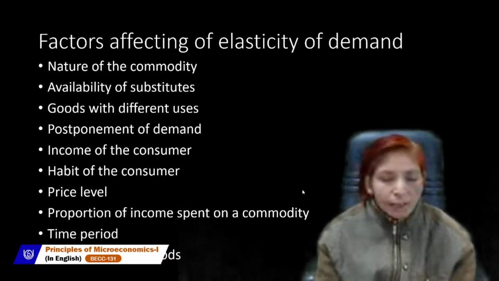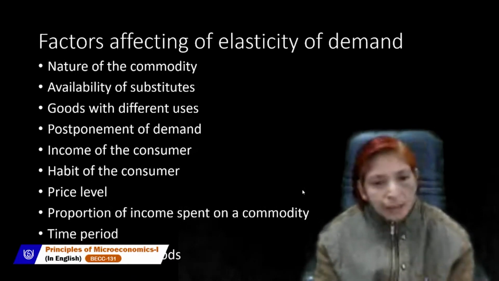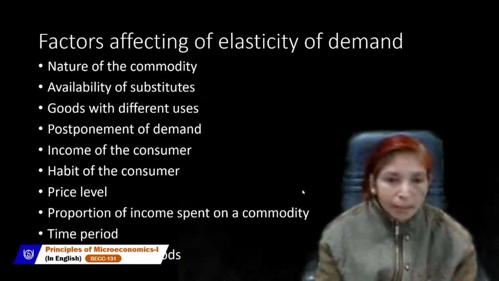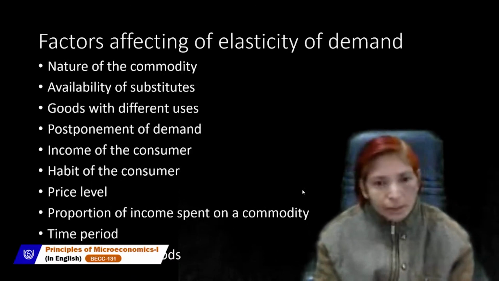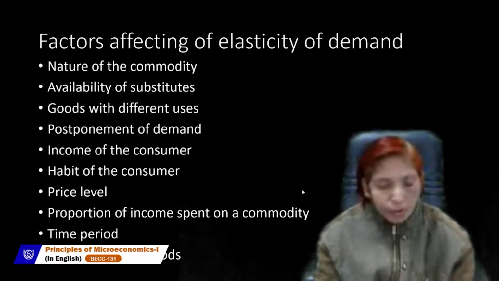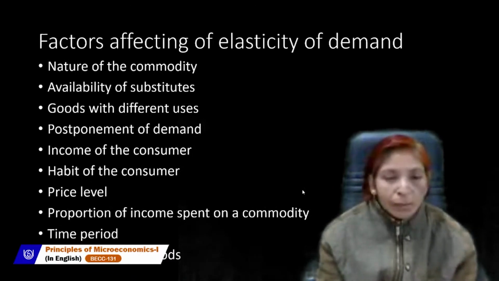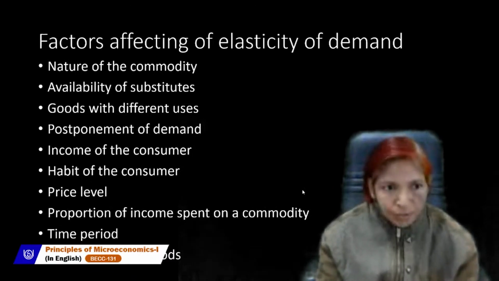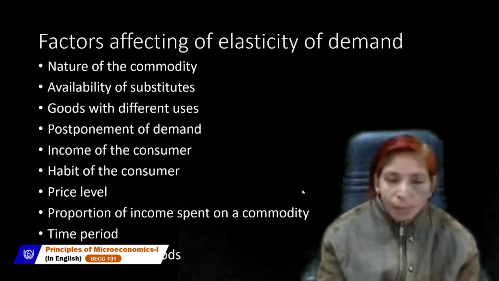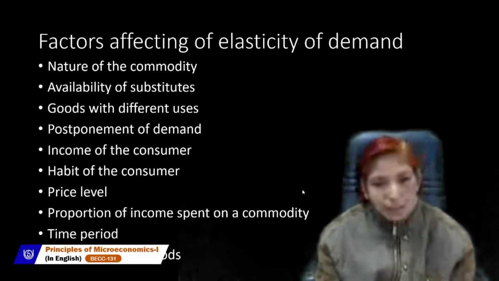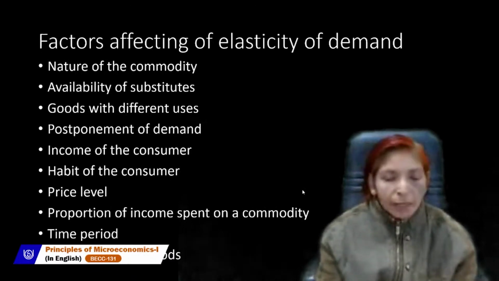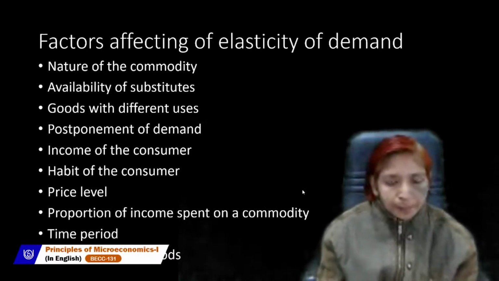It means if we are thirsty or hungry, then we will take chapati and water at the same time. We can't postpone that type of product's demand. In this case, demand will be inelastic. So if postponement of demand is possible, then demand will be elastic. If postponement of demand is not possible, then demand will be inelastic.